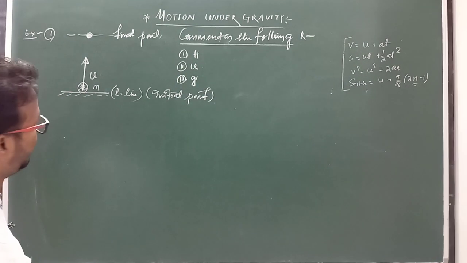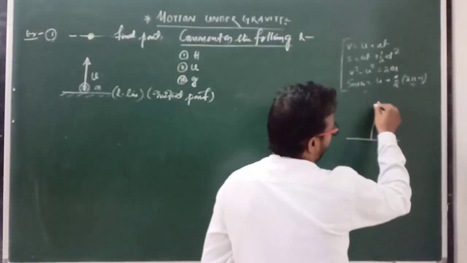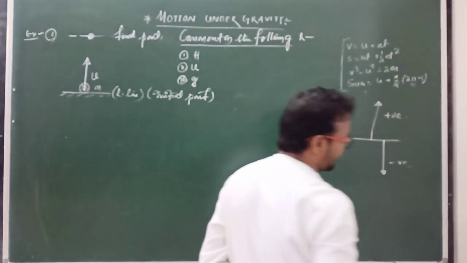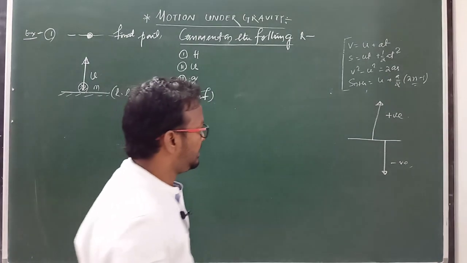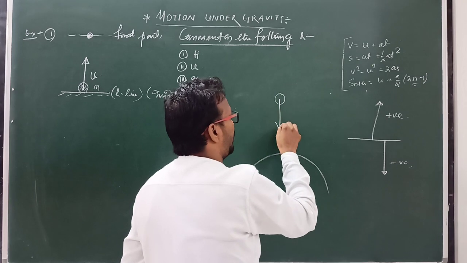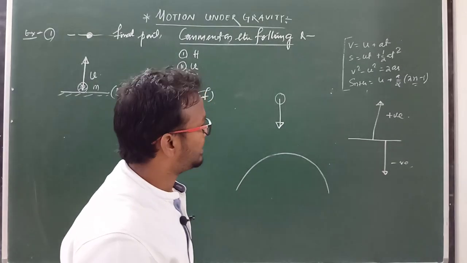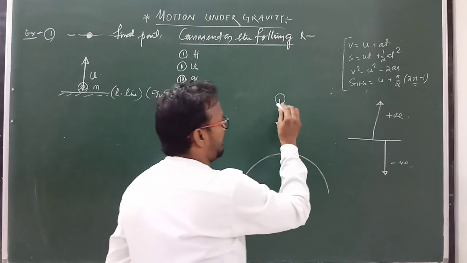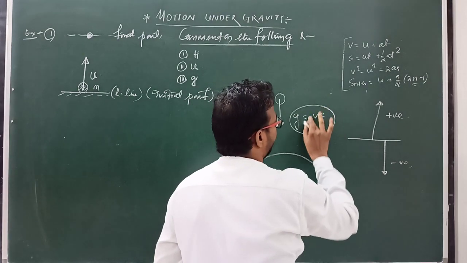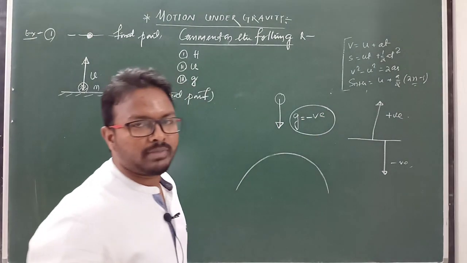The important point here is that vectors which are upward are taken to be positive, and those which are downward are taken to be negative. Gravity always acts downward, so you have to consider the sign of g always negative.